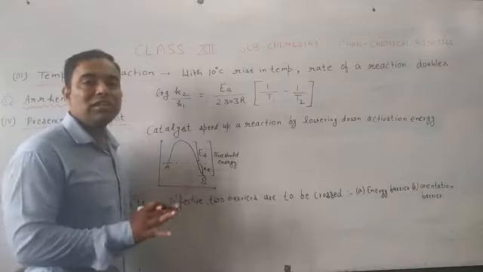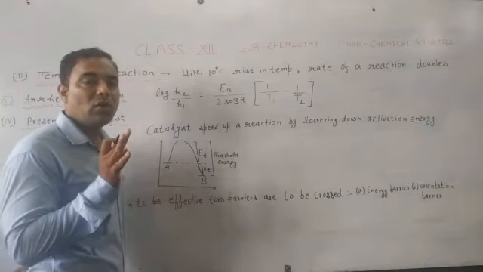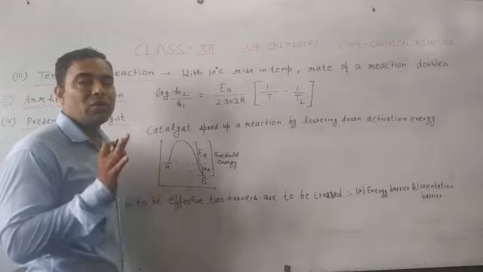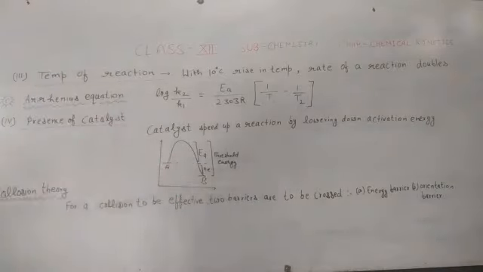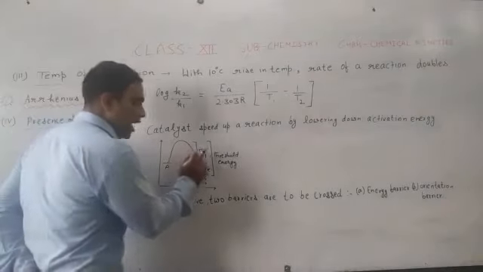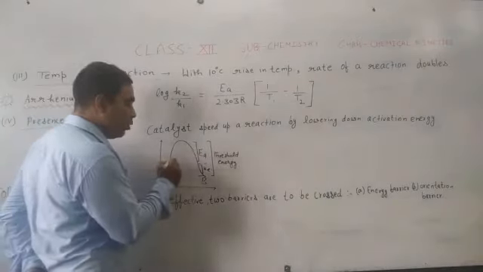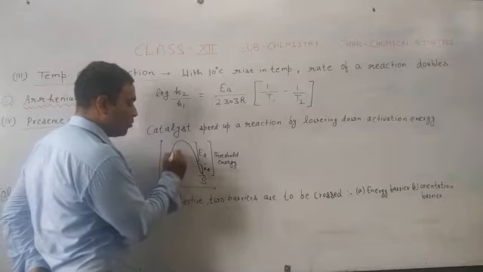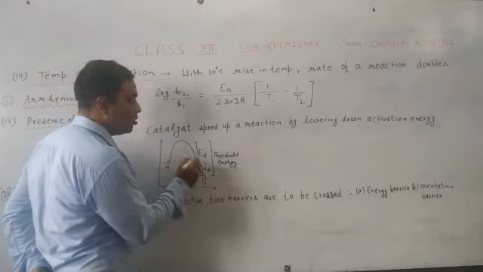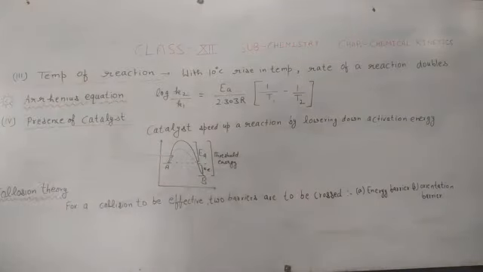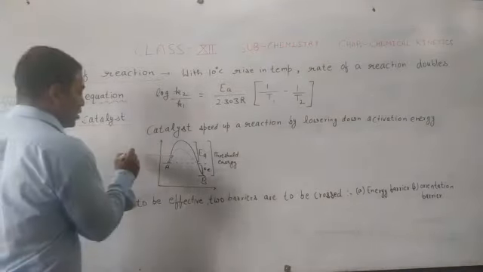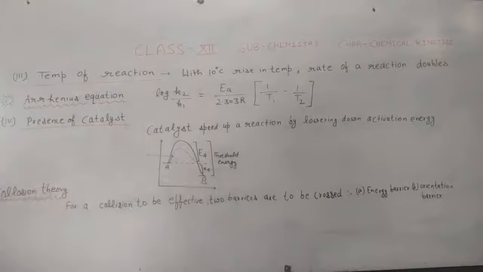This amount of energy will be very large, will be very high. But when we are using any type of catalyst, this activation energy value will become lower. That is about a catalyzed reaction.